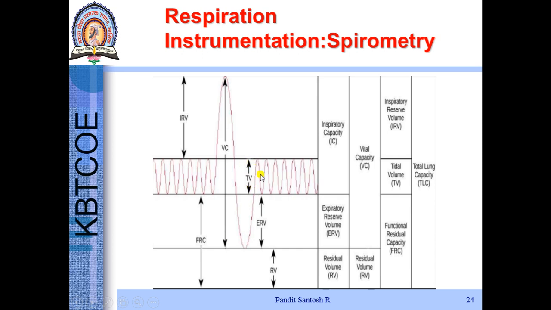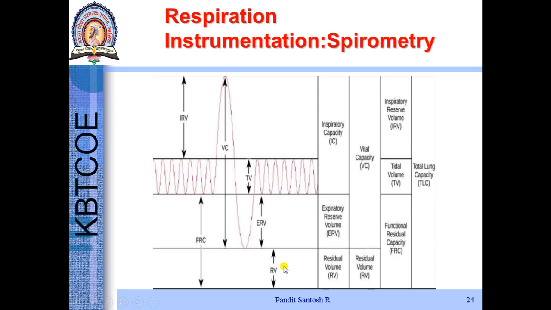Tidal volume. Tidal volume is the amount of air the patient inhales or exhales during normal inspiration and expiration. Expiratory reserve volume. It is the amount of air that can be expired forcefully from the normal expiratory level to the maximum expiratory level.